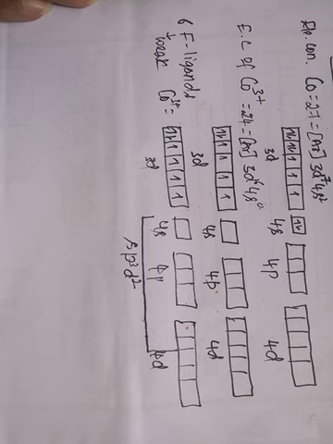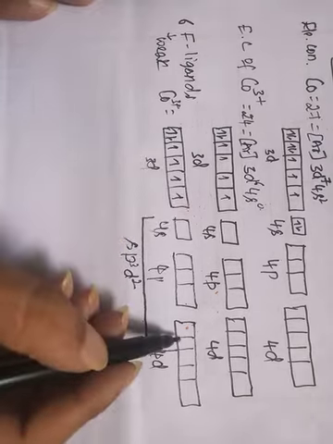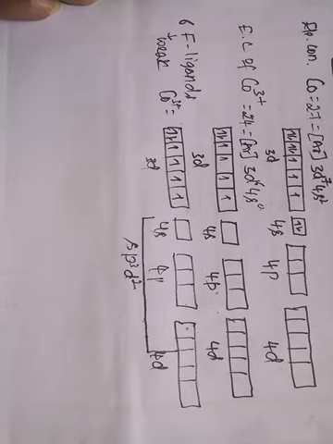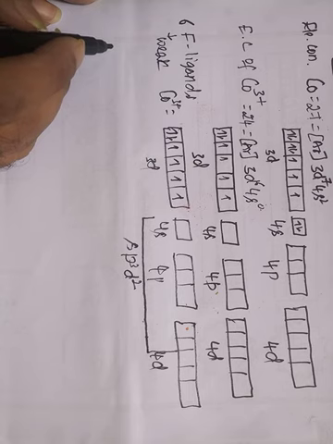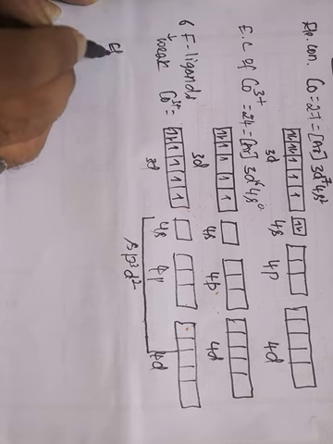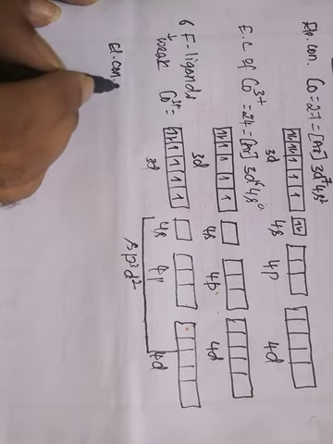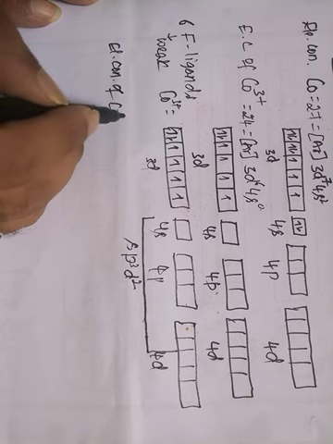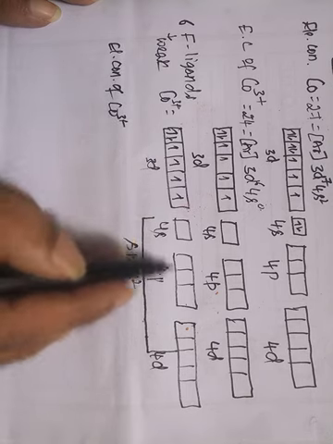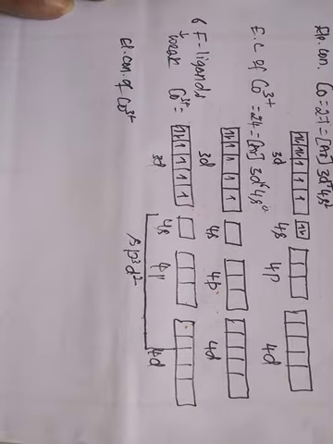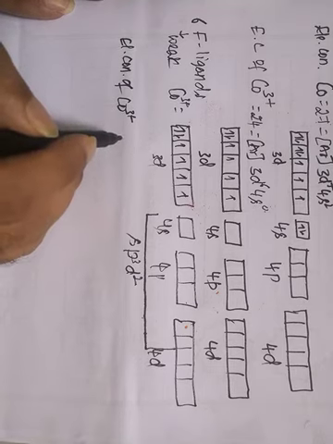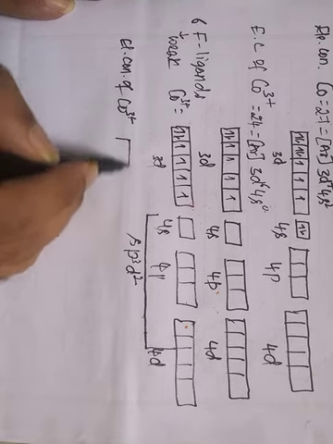Now these six vacant orbitals will undergo hybridization.